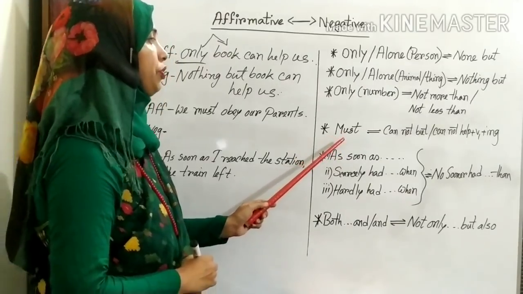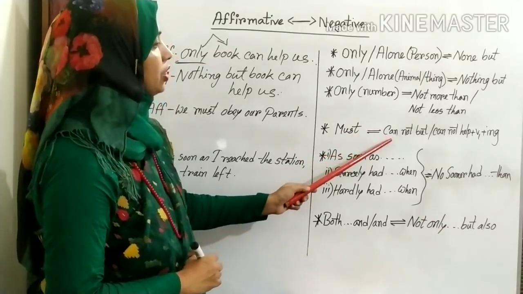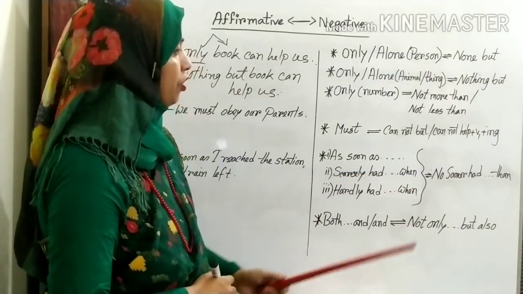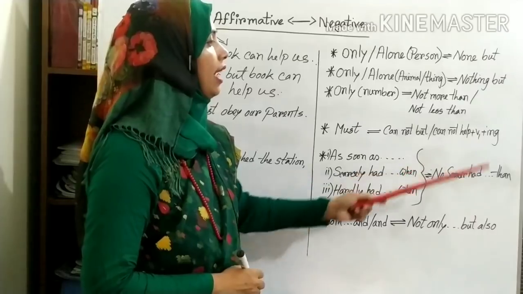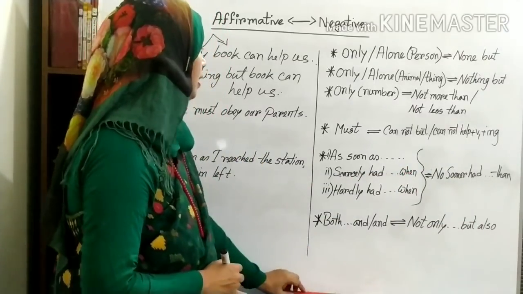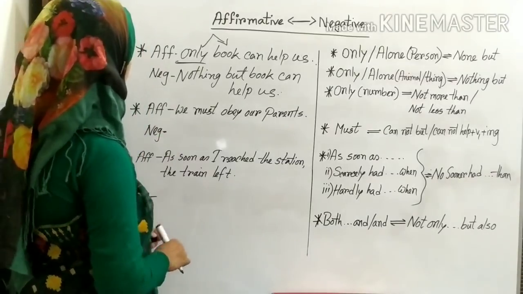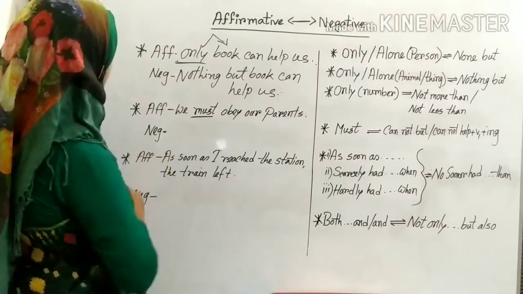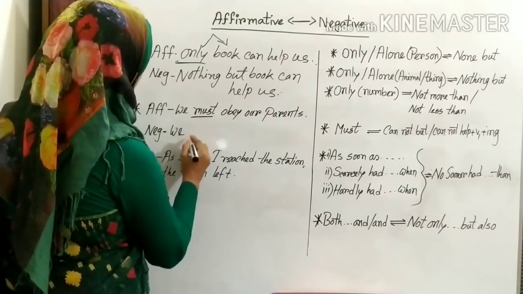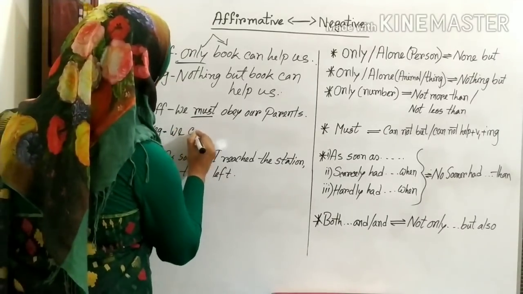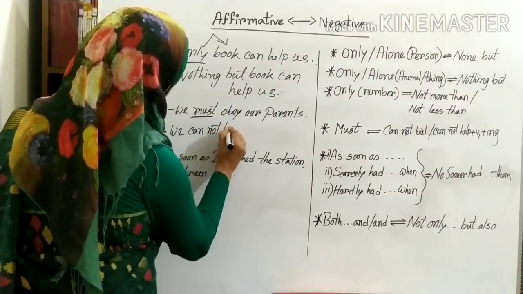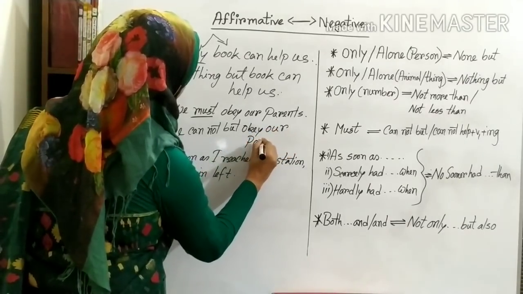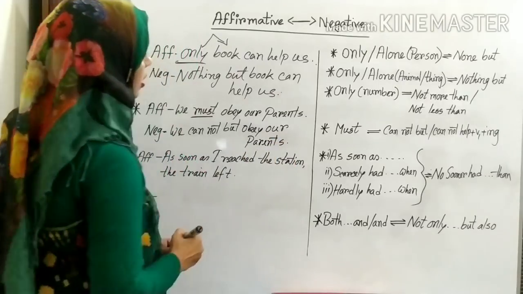In an affirmative sentence, if you find must, then in the negative sentence you can write cannot but or cannot help. But there is something important for you. After cannot help, you will write an ing-form verb. Okay, here is the example. You are seeing that in the affirmative sentence we must obey our parents. So here you are seeing must. So in the negative sentence you can write, instead of must, cannot but: we cannot but obey our parents. Okay. Now for the next.